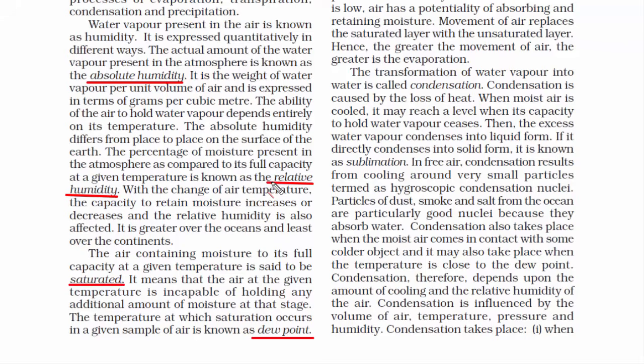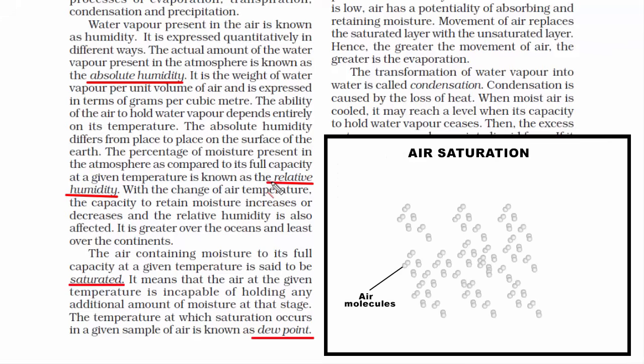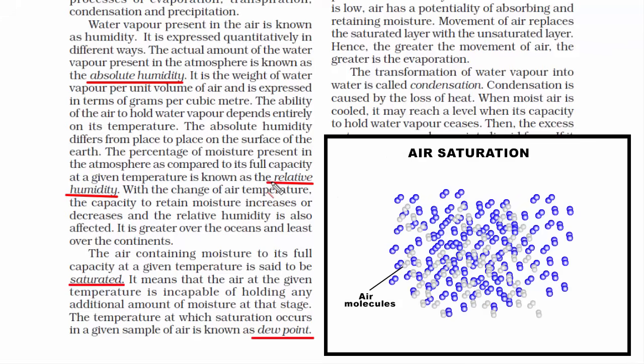The meaning of the word saturation is something which dissolves or gets absorbed to a certain degree. Since here we are talking about air saturation, that means it is the air that gets dissolved or absorbed. Now the question is, what is the other thing in which the air gets saturated? Since this chapter is mostly about water vapor, that means air is getting dissolved or absorbed by the water vapor. So in other words, the air is incapable of holding any additional amount of water vapor or moisture.